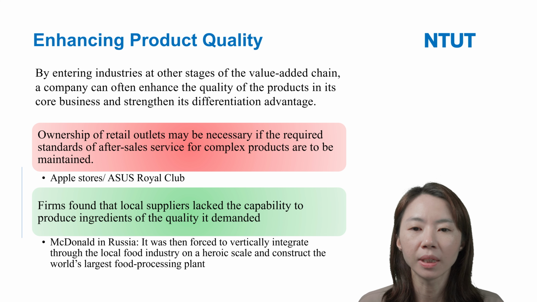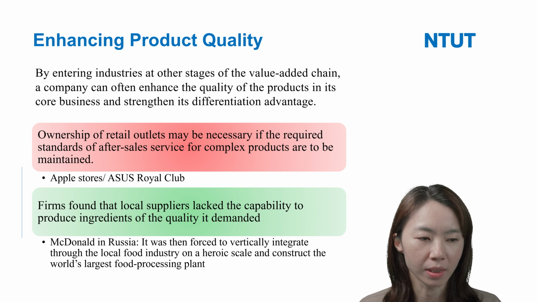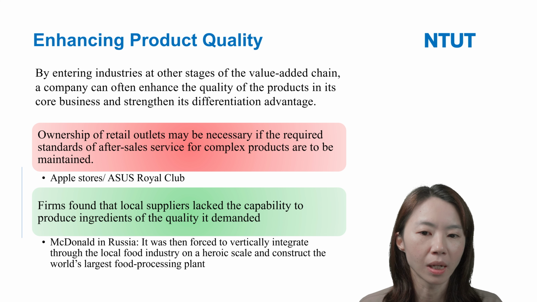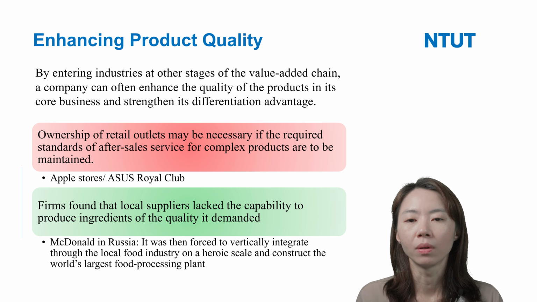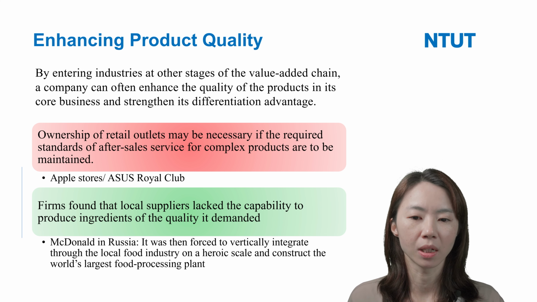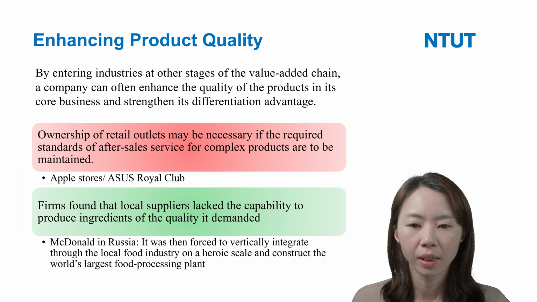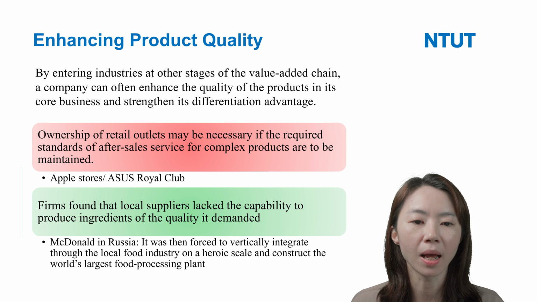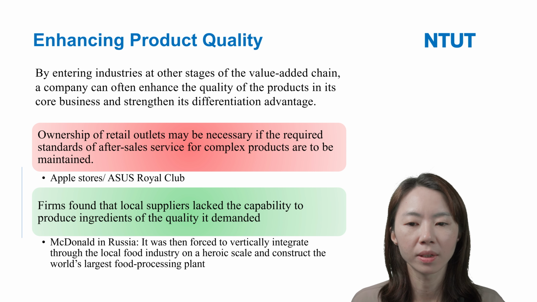By entering industry at other stages of the value-added chain, companies can often enhance the quality of the product in their core business, and the strength is the differentiation advantage. For example, for product quality over service quality, ownership of retail outlets may be necessary if the required standard of after-sales service for the company's products is to be maintained.